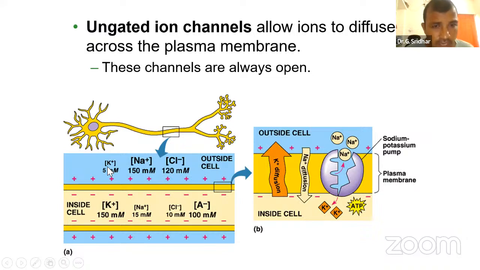Then coming to the outside of the cell membrane. Just now Raju said more chloride ions, and chloride ions are indeed more in the outside. When sodium is there, 100% you should find chlorine. Sodium ions are more. Potassium ions are very less, 5 to 6 millimolar. Chloride ions are 120 millimolar. Sodium ion concentration will be more.